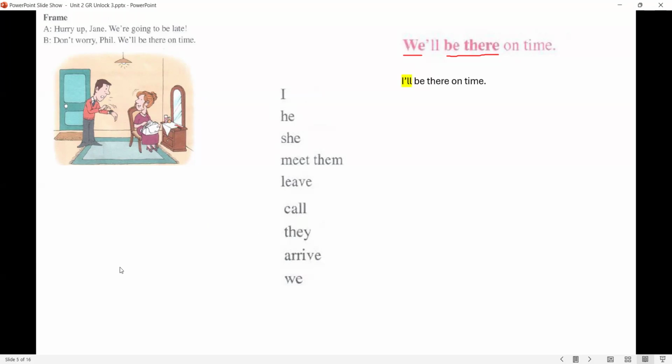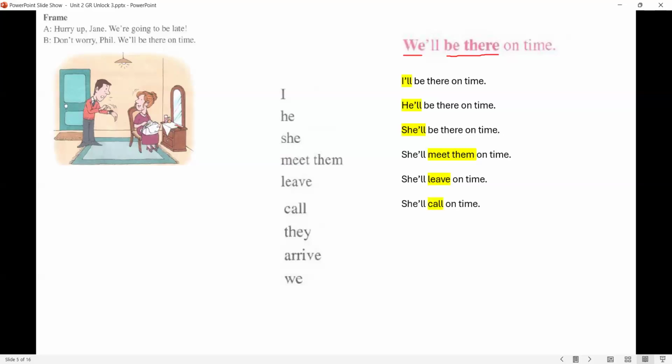I'll be there on time. He'll be there on time. She'll be there on time. Meet them. She'll meet them on time. Leave. She'll leave on time. Call. She'll call on time.